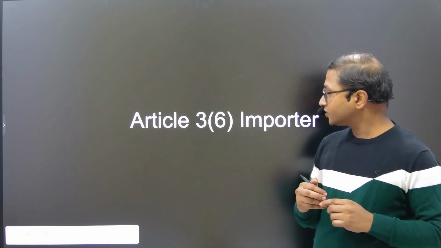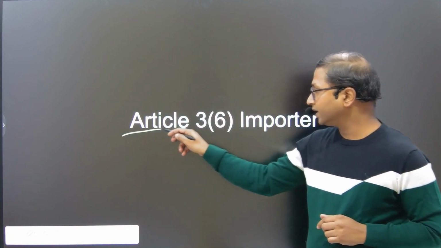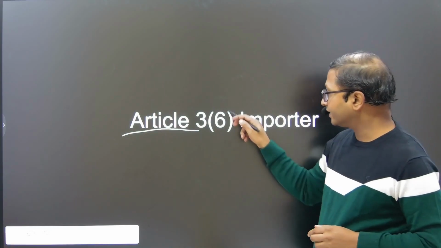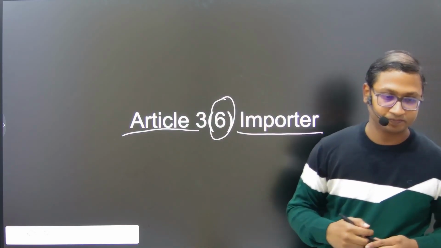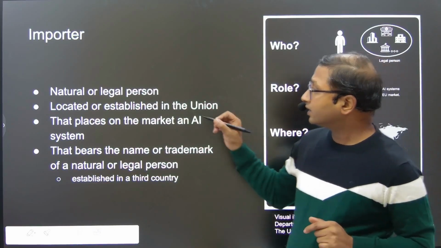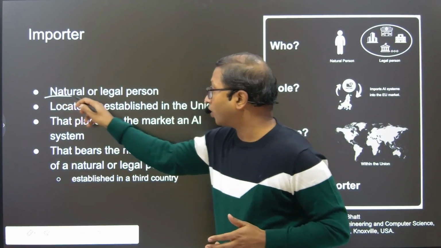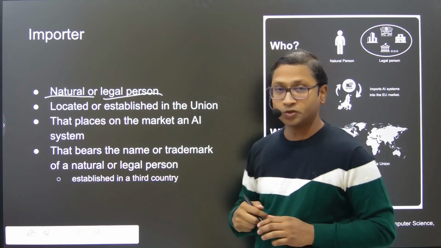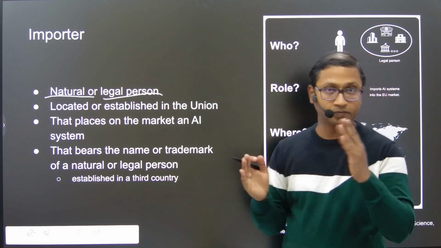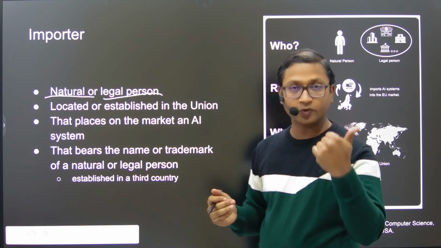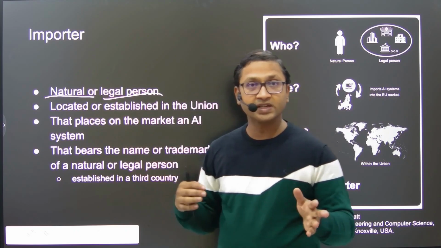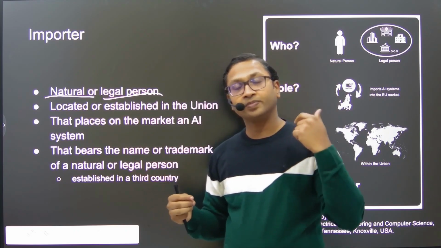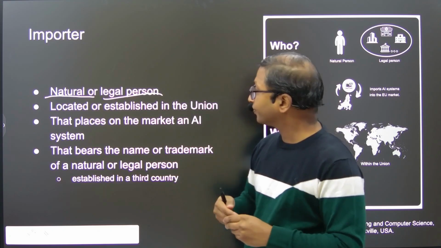Hi, in this video we'll be talking about Article 3 of the EU's AI Act, Clause 6, which defines importer. Importer is a natural or legal person. Note that unlike the previous definitions, for example provider and deployer, it does not explicitly state public authority, agency or any other body.